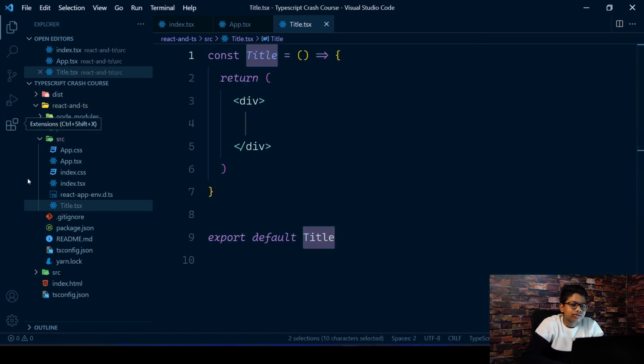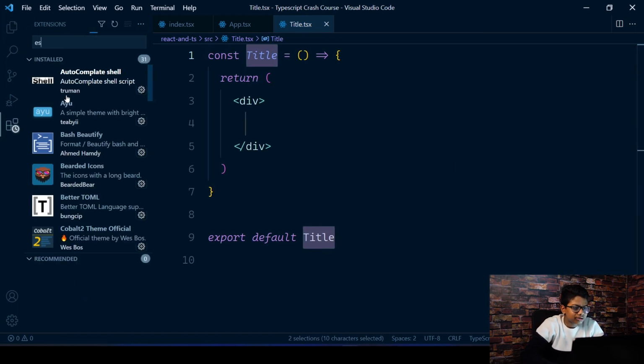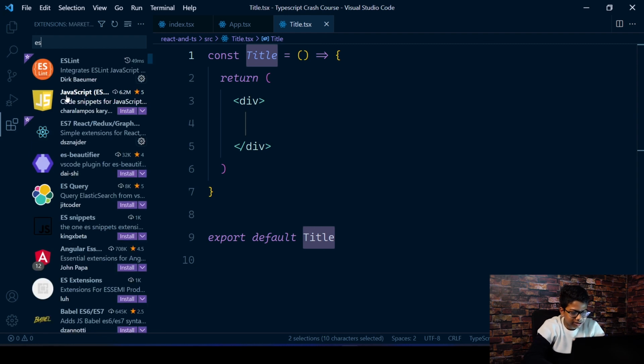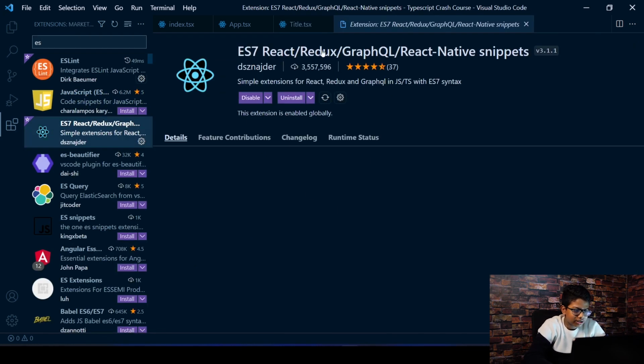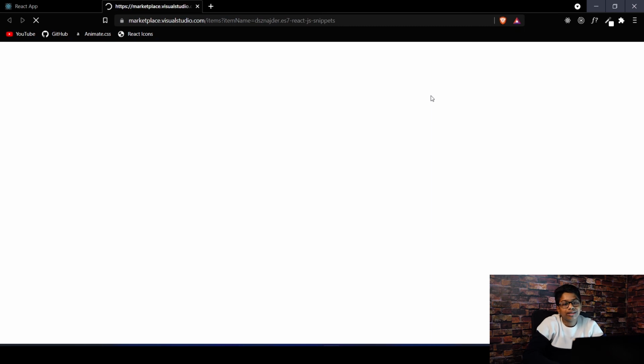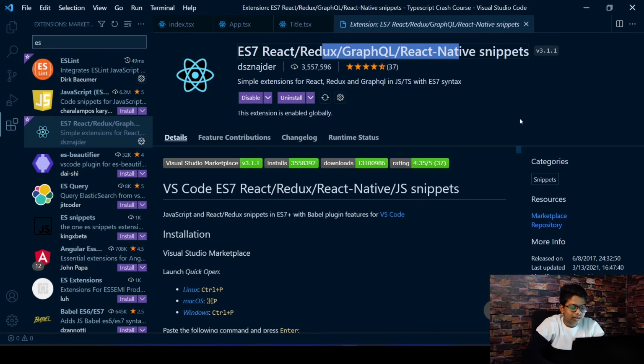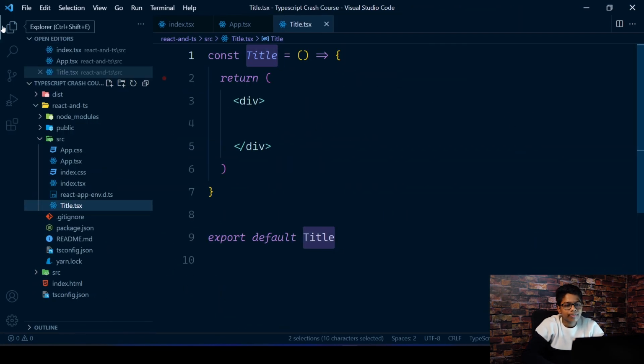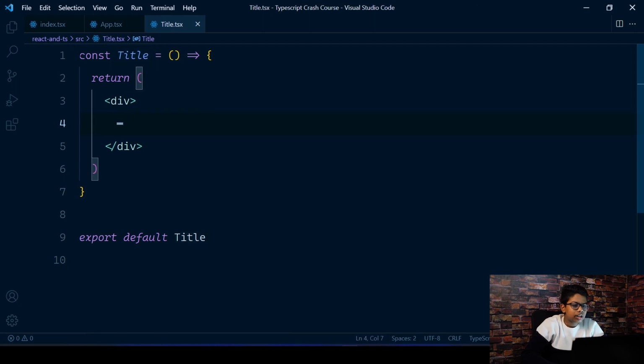I'm just going to use the snippet extension. If you don't have it, you can just go here and search for ES7 React Redux GraphQL React Native snippets. A super useful extension if you want to download it. So when you use the snippet, that's how it looks.